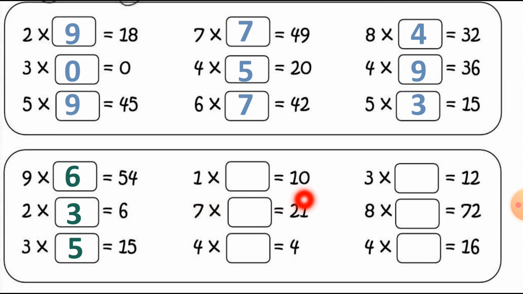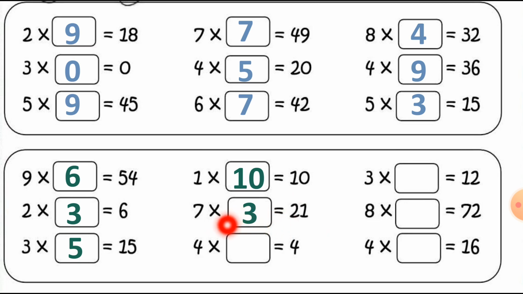1 and 10. So 1 10s are 10. So here the answer 10 will come. We get the answer: 1 10s are 10. Now here in the table number 7 where we get the answer 21. So in the table number 7 we get the answer as 7 threes are 21. Is it right or wrong? Right. 7 threes are 21.